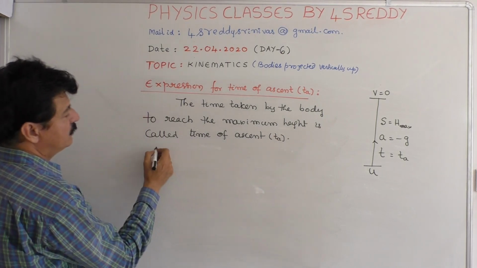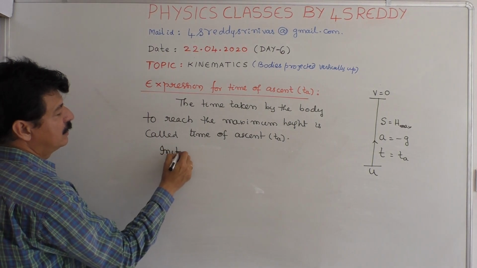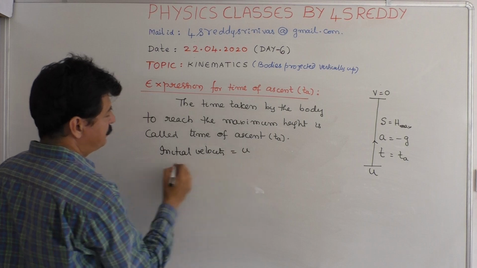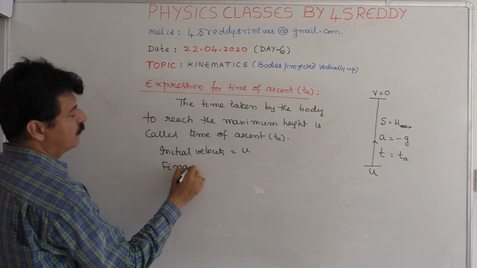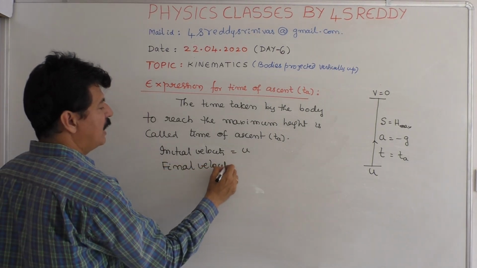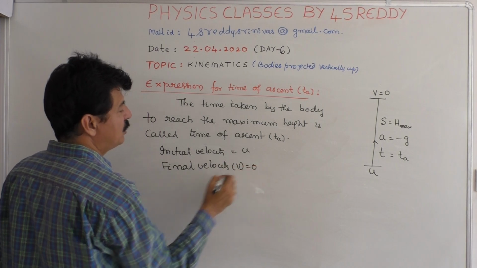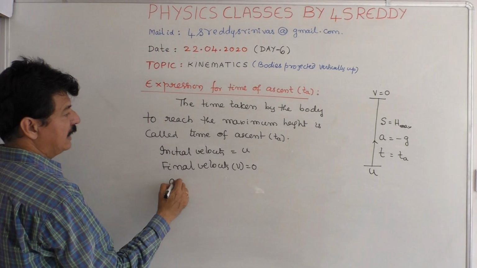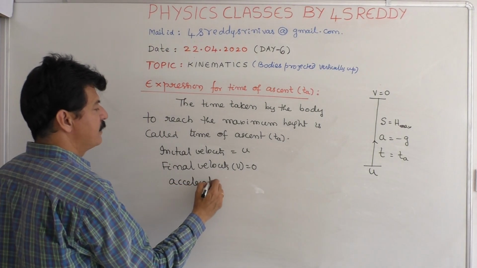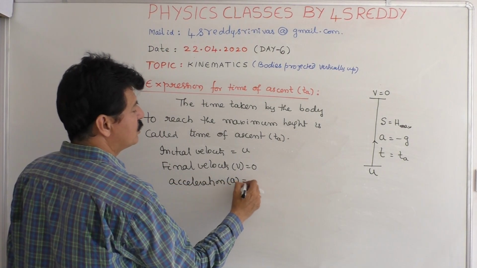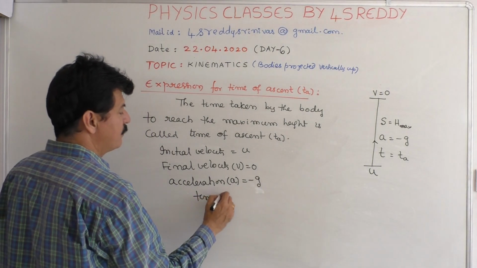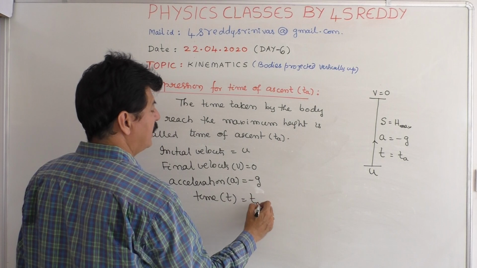Here, already we have it. Initial velocity is known as u. Final velocity is also known, v is equal to 0. Acceleration a is equal to minus g, and time t is equal to t.